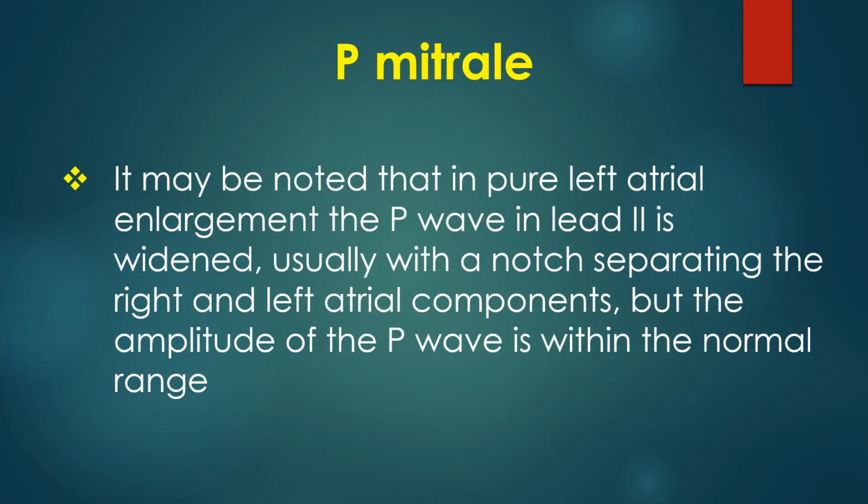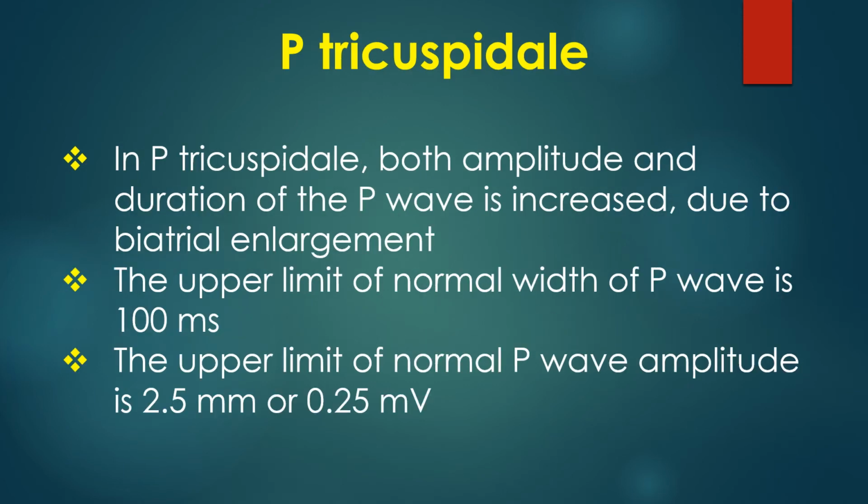It may be noted that in pure left atrial enlargement, the P wave in lead 2 is widened, usually with a notch separating the right and left atrial components, but the amplitude of the P wave is within the normal range. In P tricuspidale, both amplitude and duration of the P wave is increased due to biatrial enlargement.